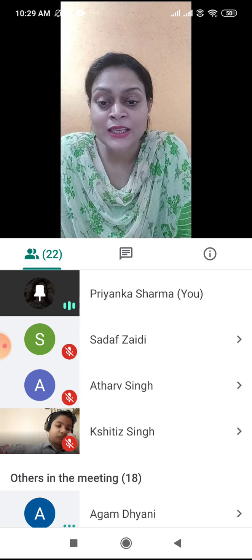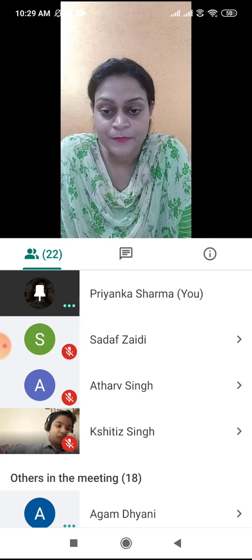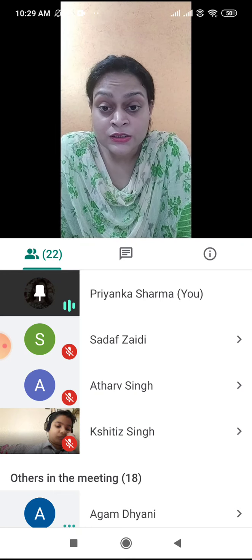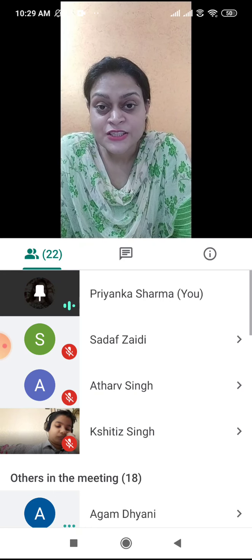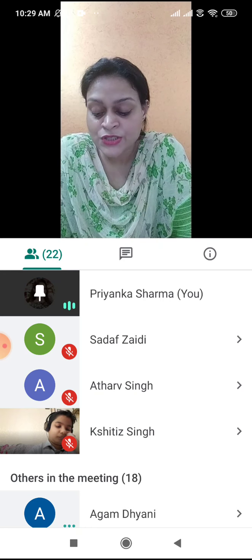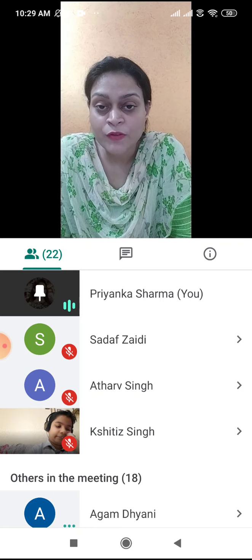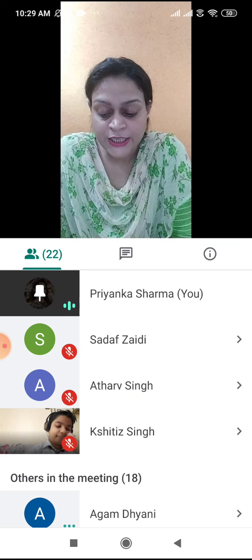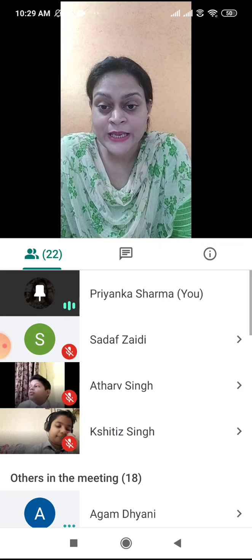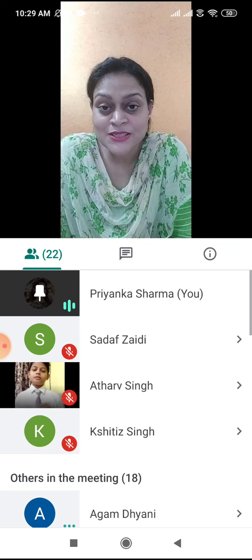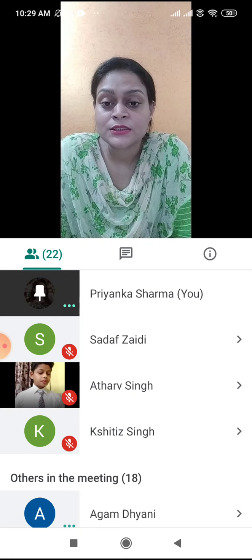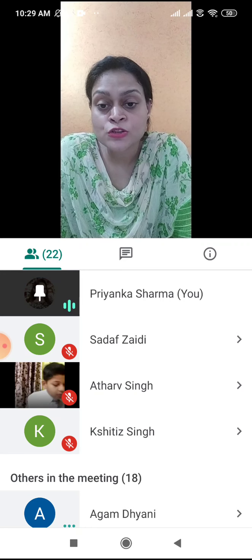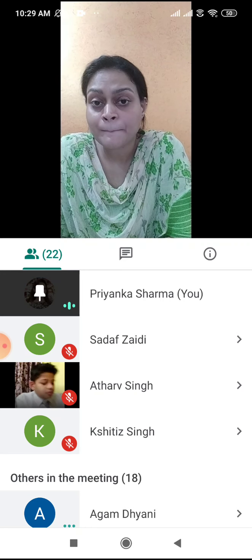Now look at the tree and the sun pictures. Here, the pictures are telling us different sizes of shadow. Can you see in the first picture, the shadow of a tree is big? Okay, the shadow of the tree is big. It is the morning time. Why? Because the morning time sun is far from the tree, so a big shadow is formed. In the evening also sun is far from the tree, big shadow is formed.